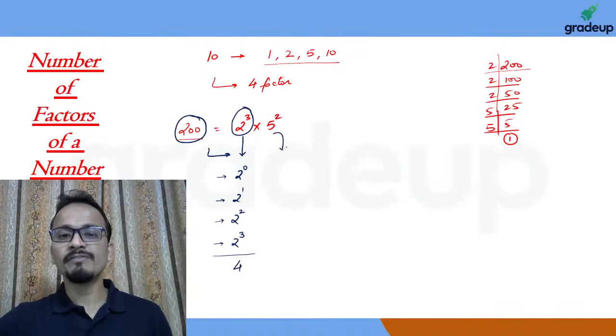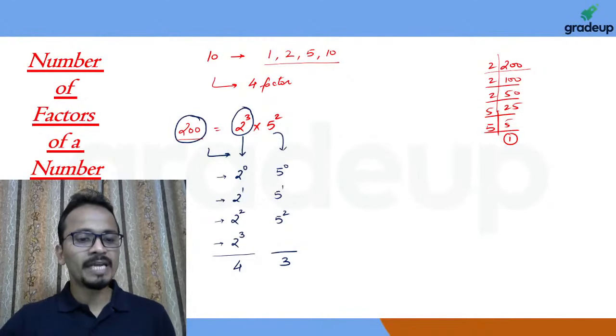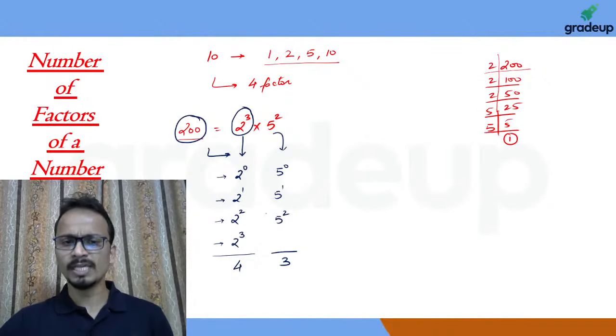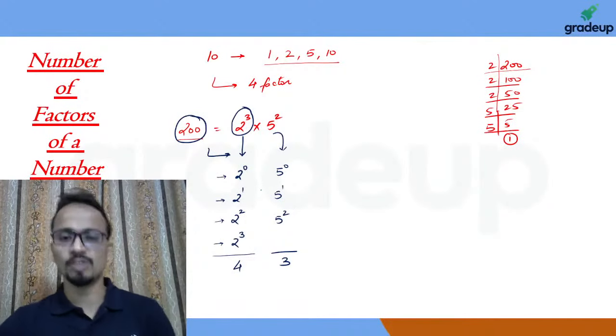Likewise, if I talk about the powers of 5: 5 raised to power 0, 5 raised to power 1, and 5 raised to the power 2. So 5 can be used in 3 different ways. Now to obtain different factors of 200, I'll look at all the possible combinations in which I can take the powers of 2 and the powers of 5.